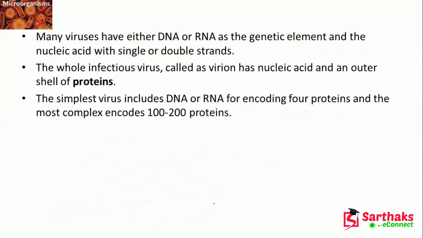Many viruses have either DNA or RNA as the genetic element, with single or double strands.